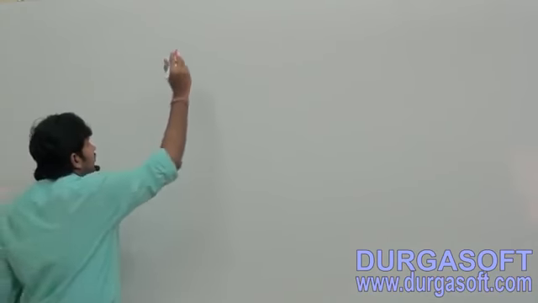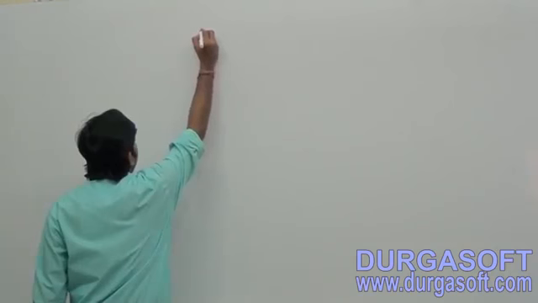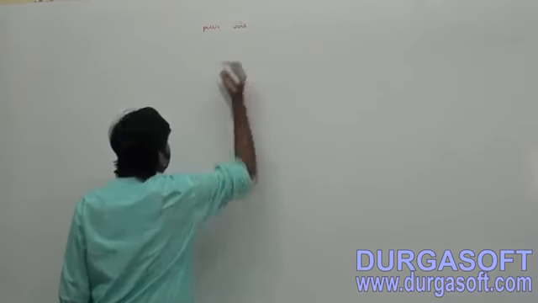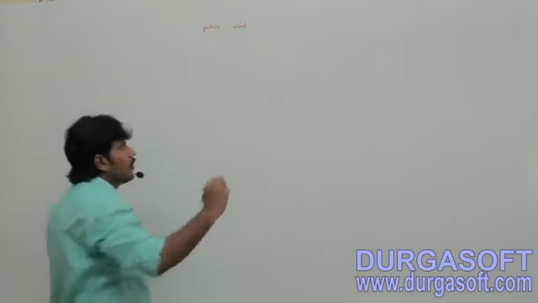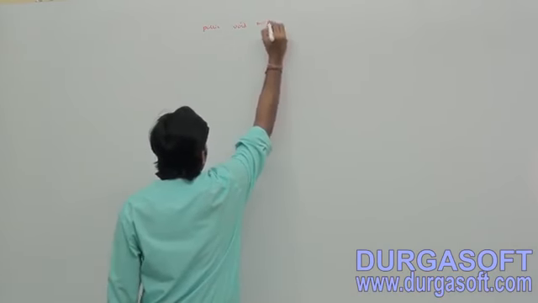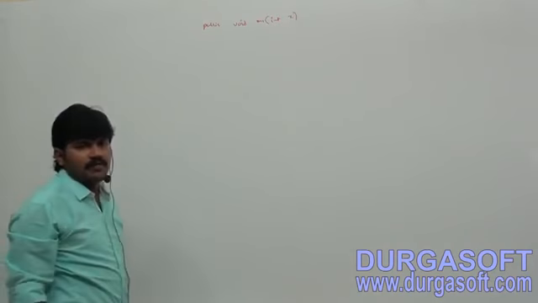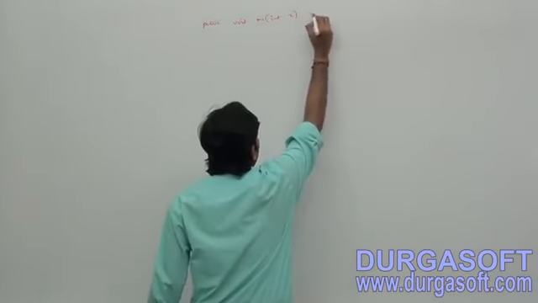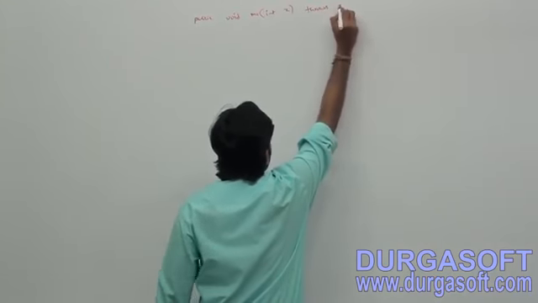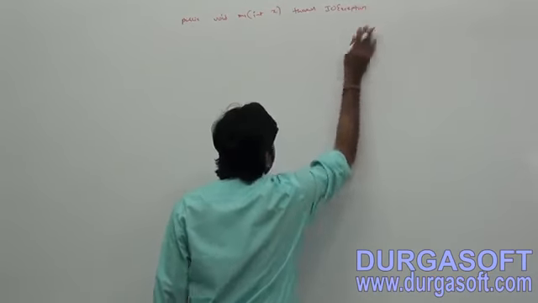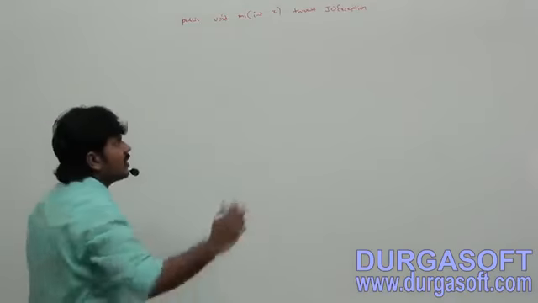Let me take a simple example here. Say I have one method in the parent class: public void m1(int x) throws IOException.